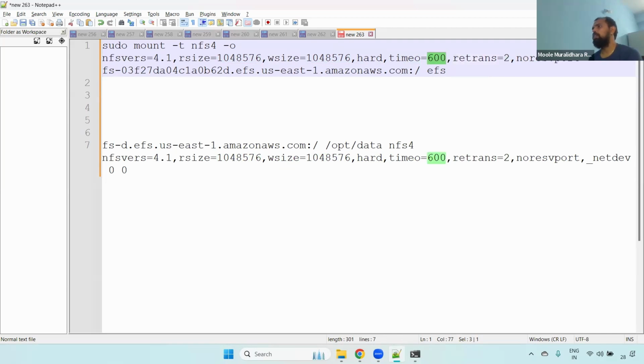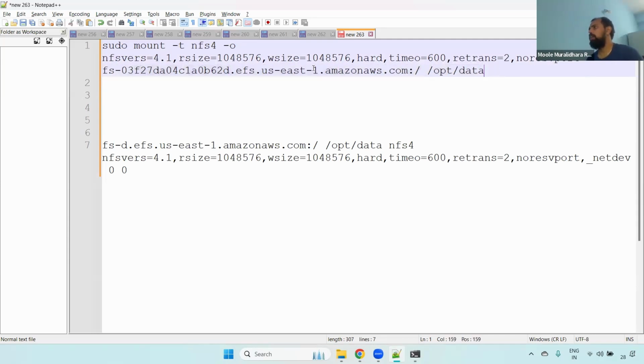No resvport. And also, if you see here, this is our EFS DNS name, and then a colon slash, here EFS. You can give any path. I'm giving /opt/data. It means whatever I'm mounting, it will be mounted to this particular path inside our server, and inside this is our EFS.